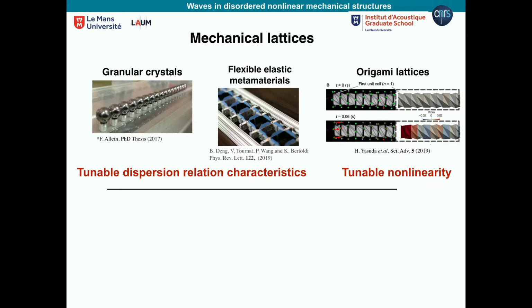Another system I had in mind was what we now call flexible elastic metamaterials. So let's say macroscopic objects again that are combined with some elastic beams, for example. And this is a Lego structure, an elastic beam connecting the Lego blocks. And also another system, we're not going to talk about that, but it exists: origami lattices. Also a mechanical lattice, with many degrees of freedom that is able to propagate waves.